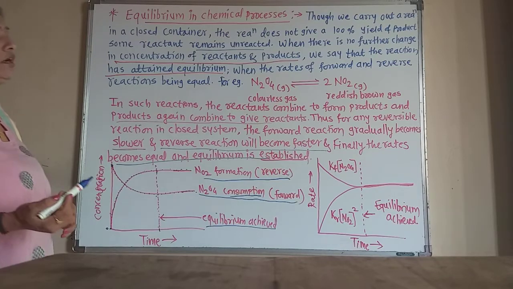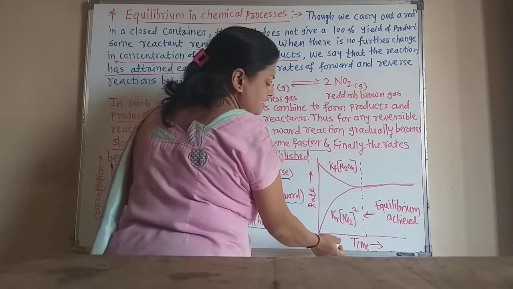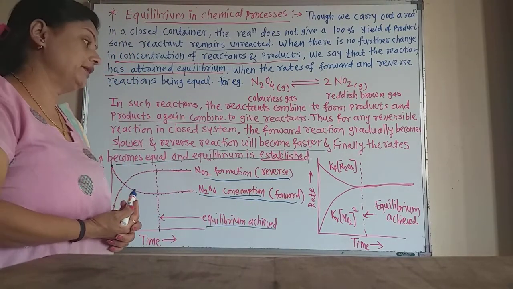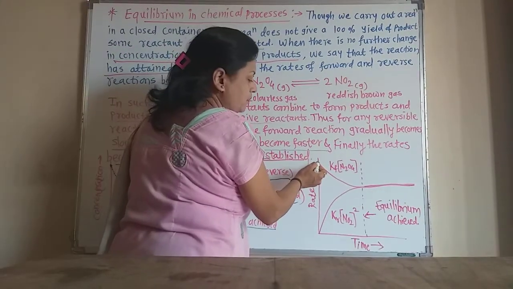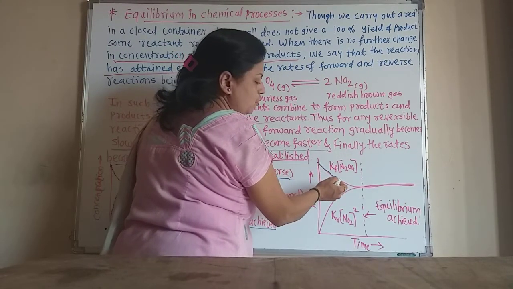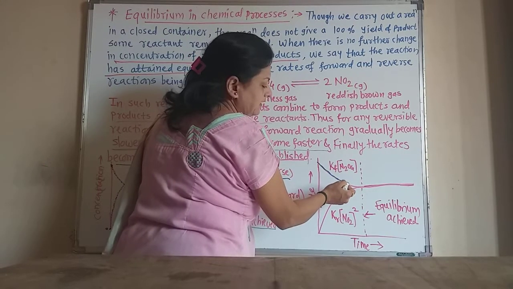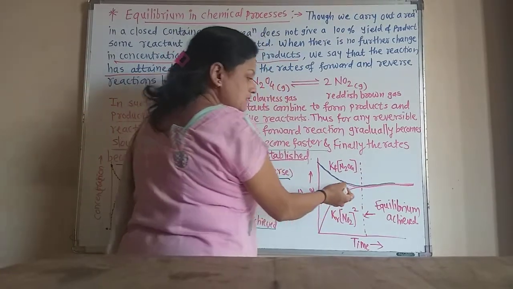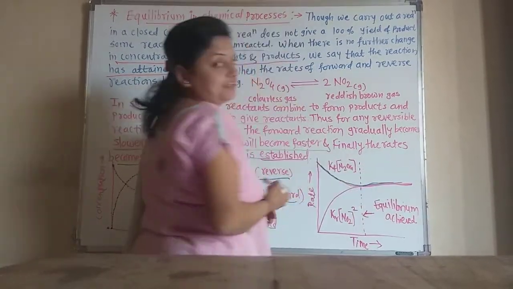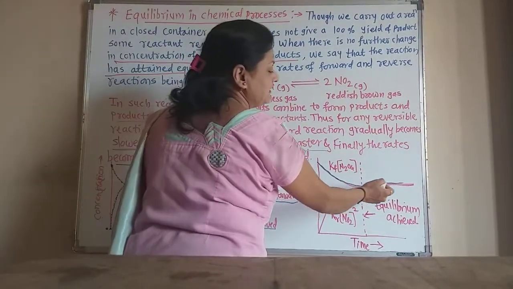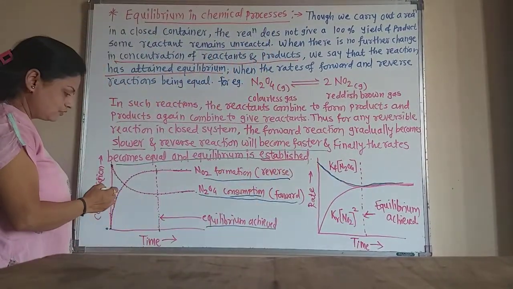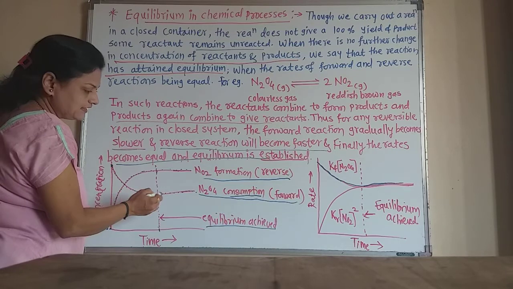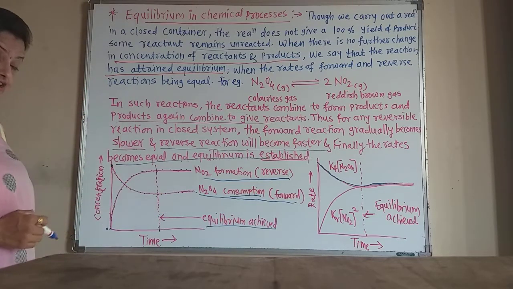Or if we plot a graph of the rates of both reactions versus time, it also shows the achievement of equilibrium. Here, this is the rate of consumption of N2O4. It decreases and decreases, but after some time it remains constant. This line shows that after some time it remains constant, as there is a constant concentration of NO2 and a constant concentration of N2O4 at this point.